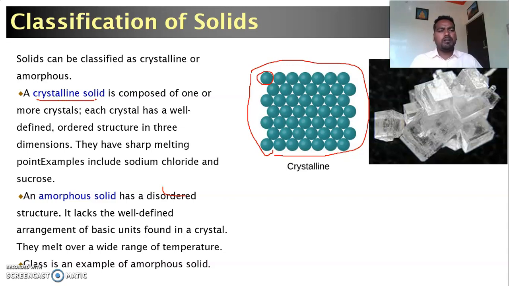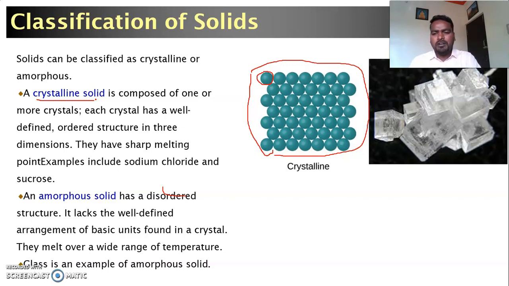We can give any number of examples, such as sodium chloride, magnesium chloride and potassium chloride, which you have seen in the laboratory. These are the best examples of crystalline solids.